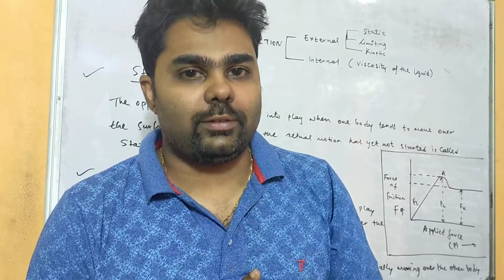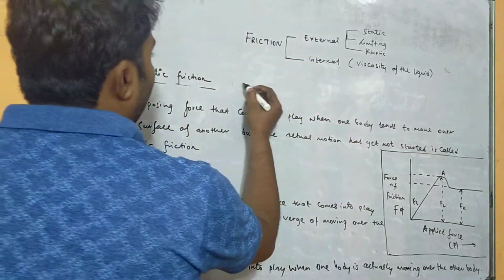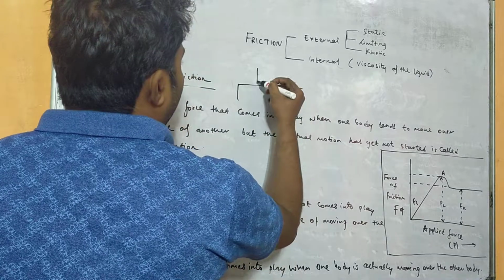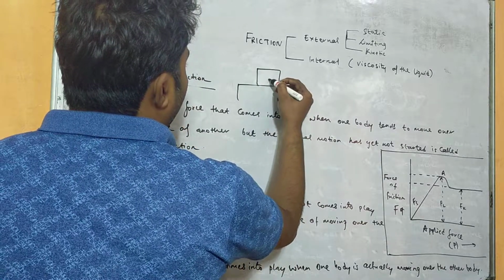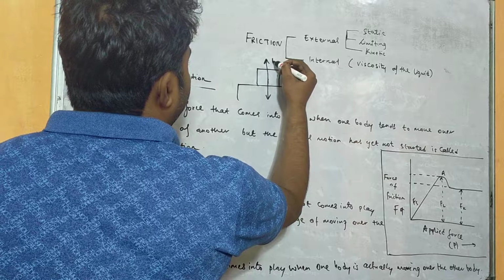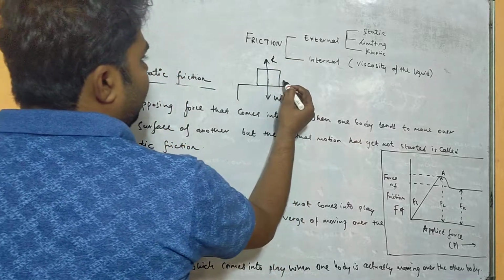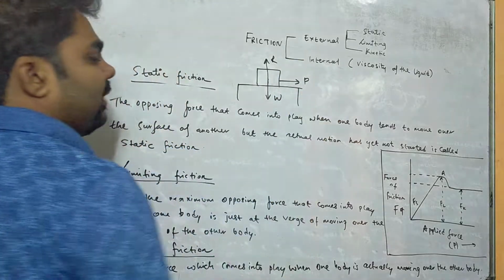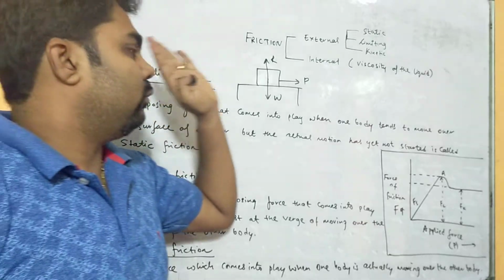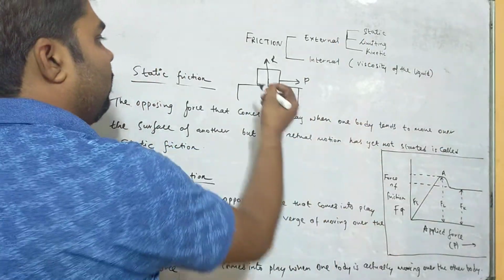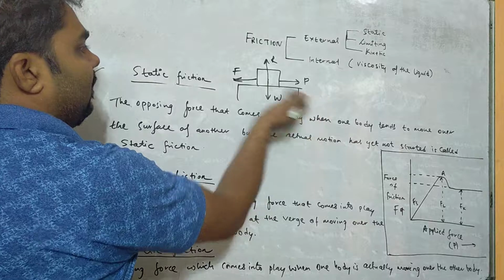Okay, so like for example, there is one table. If I draw here one table, this is one table and one block is placed here. The block weight is acting downwards, reaction force is acting upward, right? So when you are applying a force here, P, this P is the applied force. When you are applying a force in a forward direction, a frictional force acts in the backward direction, right?